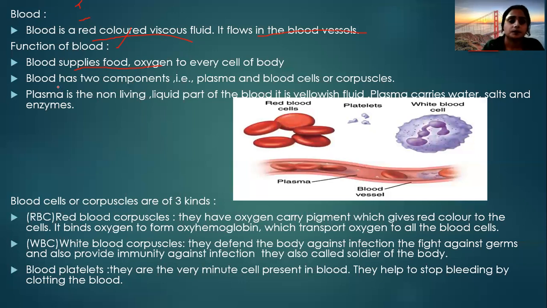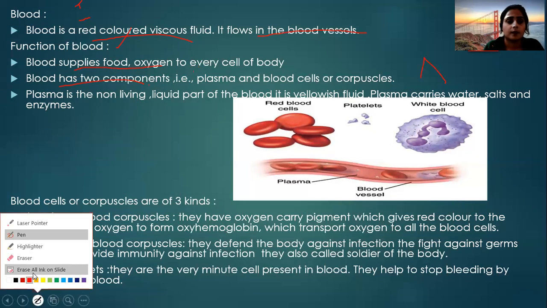Now the blood has two components. This is important from the examiner's point of view. What are the components of the blood? The first is the plasma, and the second is the blood cells. Okay.